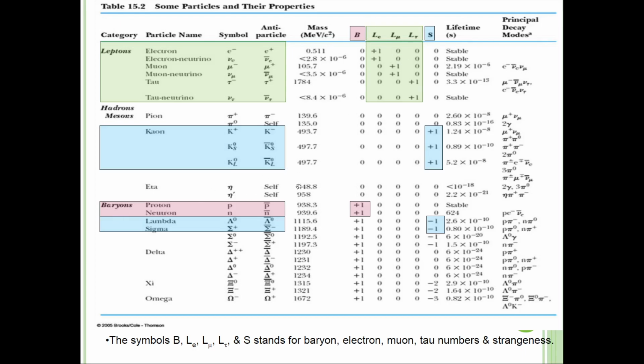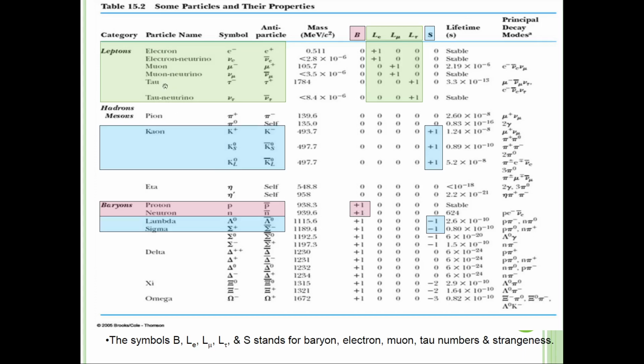So for Baryon law, you refer to this table, where B refers to Baryon. If the symbol is P, the value is positive 1. If the symbol is an antiparticle, the number will be negative 1, the opposite of the symbol, so that's why we call it the antiparticle. Other symbols are considered 0 under the Baryon group.